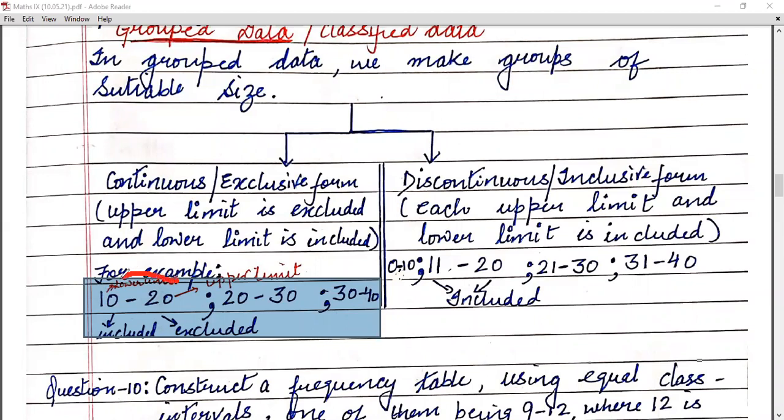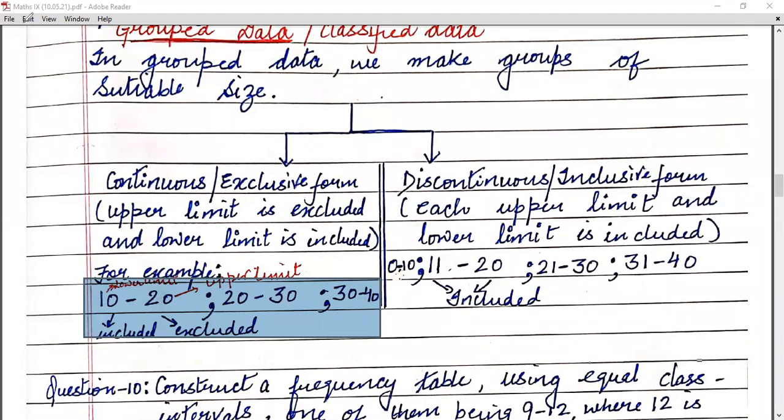Here 10 is included, but 20 is excluded. That's why this is called the exclusive form, or you can call this the continuous form. Is it clear, children? I repeat, in the continuous form, your lower limit is included while your upper limit is excluded.